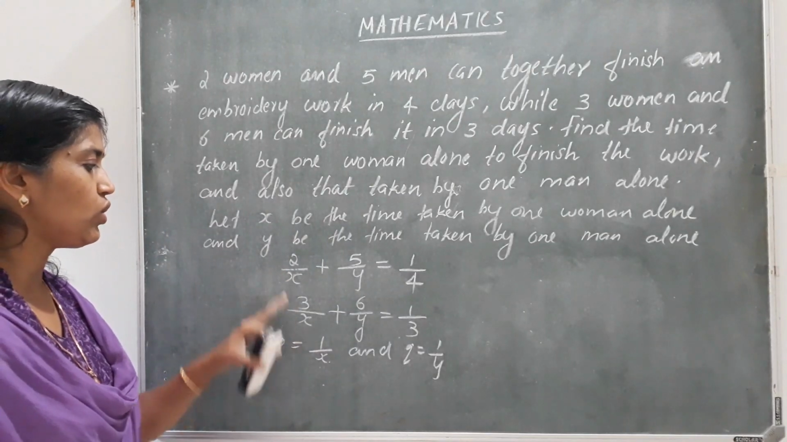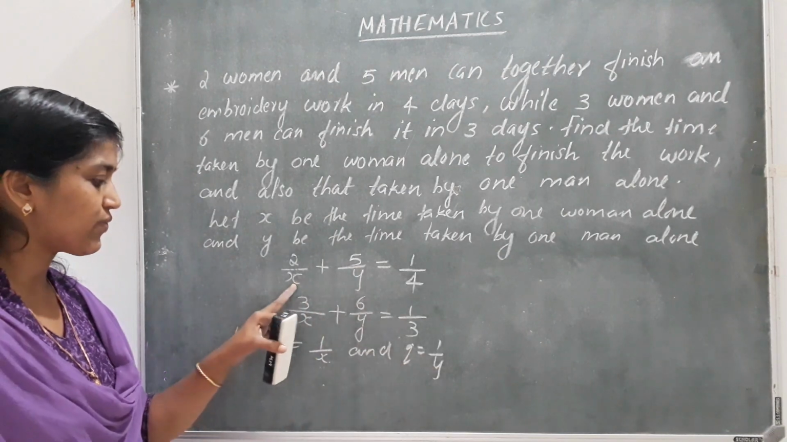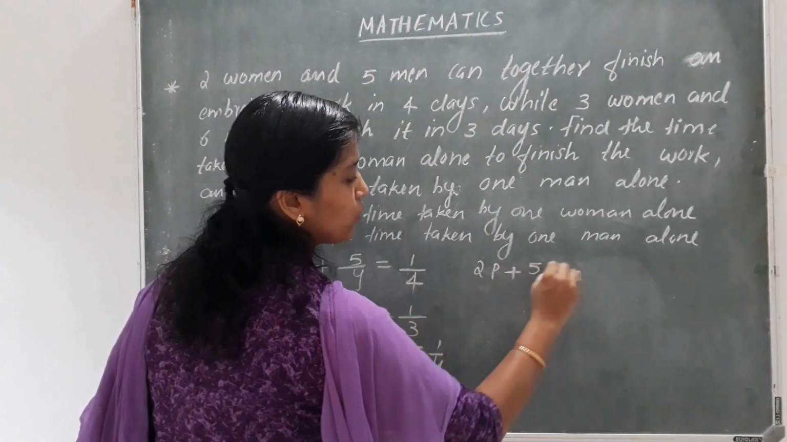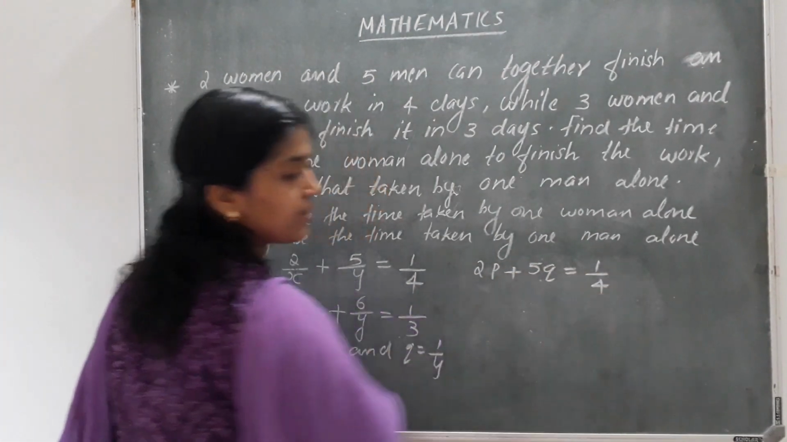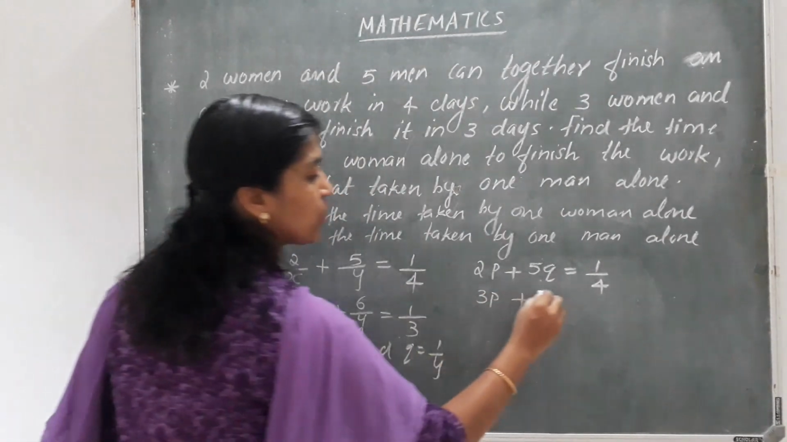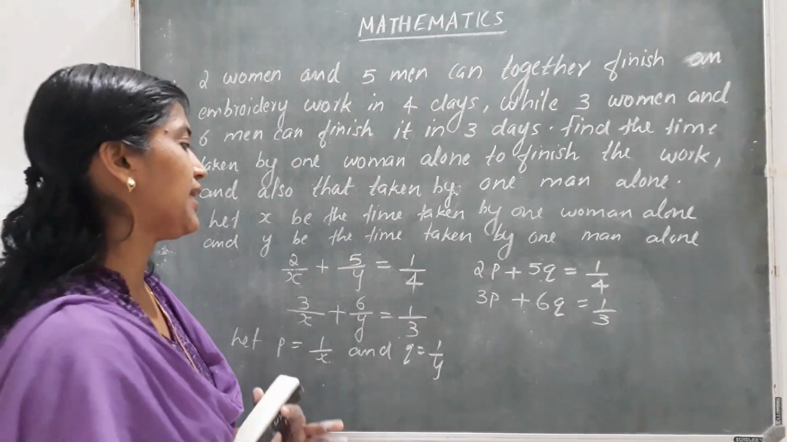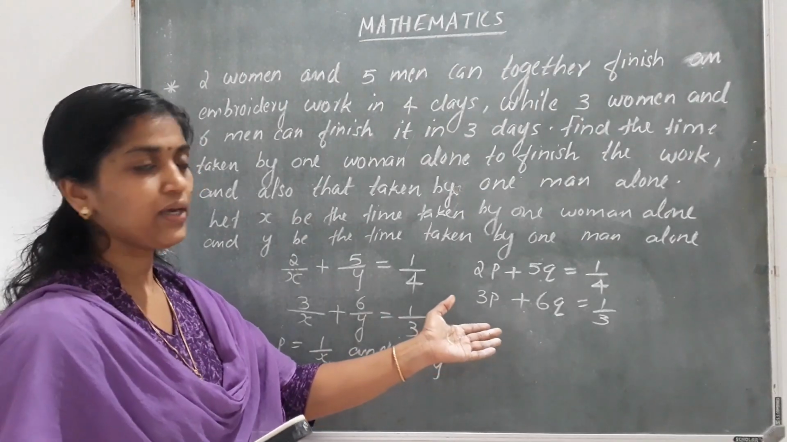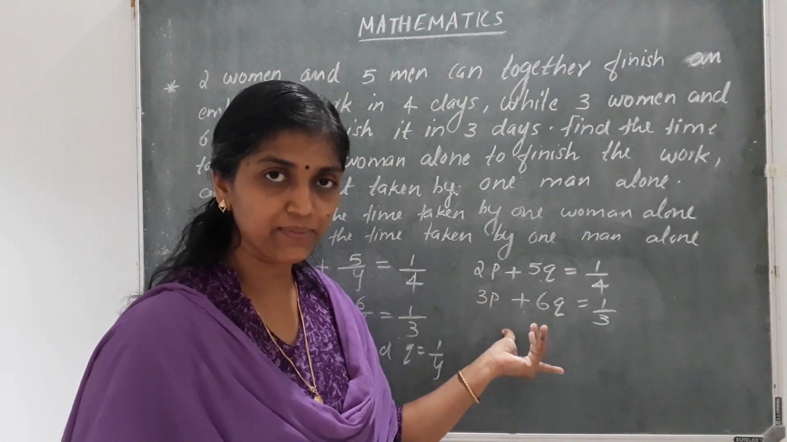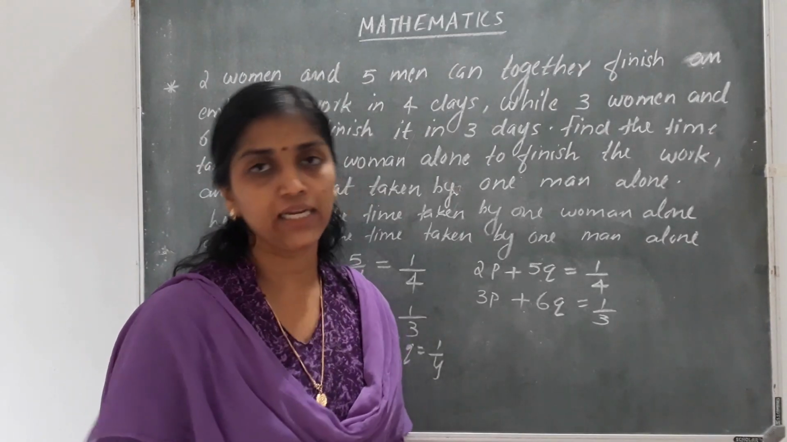It reduces to 1 by x, which we have taken as p, and 1 by y, which we have taken as q. So it reduces to 2p plus 5q is equal to 1 by 4, and 3p plus 6q is equal to 1 by 3. Clear? Now we get equations of the form pair of linear equations in 2 variables. We can solve by any of the methods studied, either substitution method or elimination method.